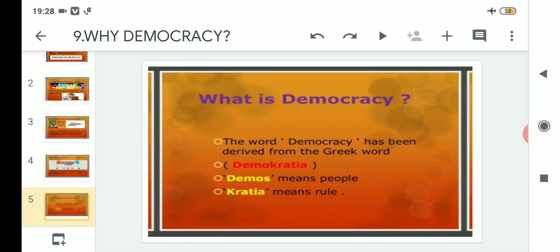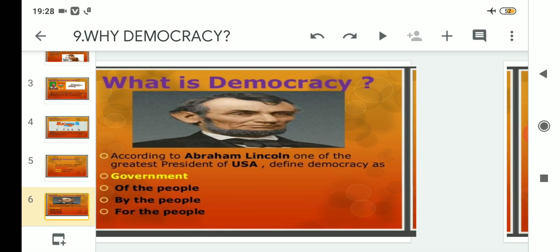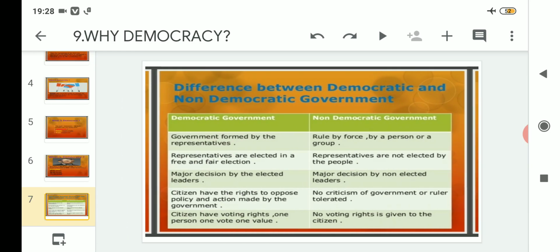Then we learned one more important point about democracy, that it is derived from the Greek word demokratia, in which demos means people and kratia means rule. After that, we also read about a popular definition related to democracy, that it is of the people, by the people and for the people, which was given by the great and most successful president of the United States of America, Abraham Lincoln. And lastly, we read about the differences between democratic and non-democratic government, under which we discussed 6 points each.